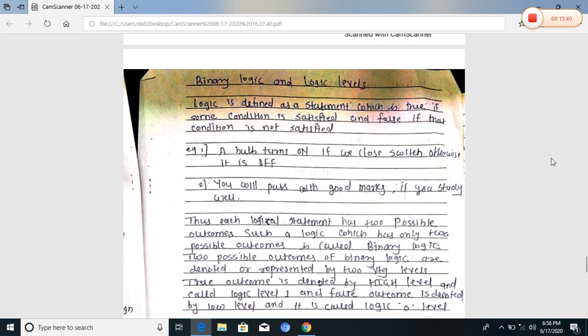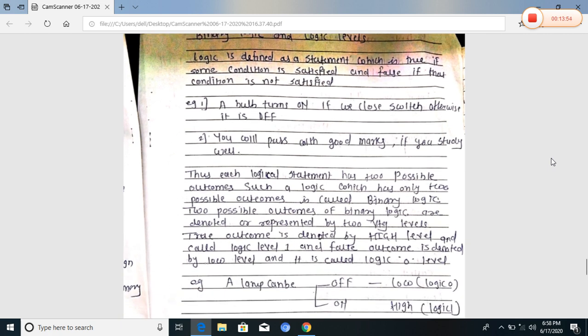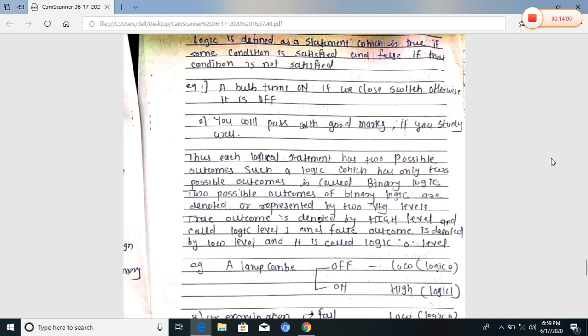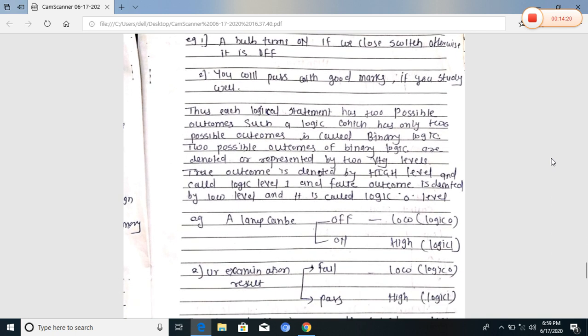Another example: you will pass with good marks if you study well. For that statement also there are two logic levels, pass or fail. Thus each logical statement has two possible outcomes. A logic which has only two possible outcomes is called a binary logic, and the two possible outcomes of a binary logic are represented by two voltage levels. The true outcome is denoted as a high level, called logic 1 level, and the false outcome is denoted as a low level, called logic 0 level.